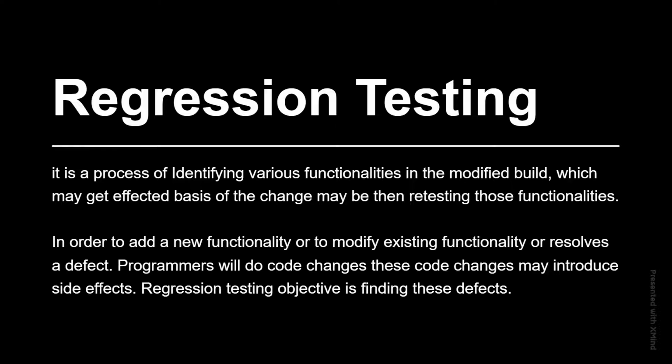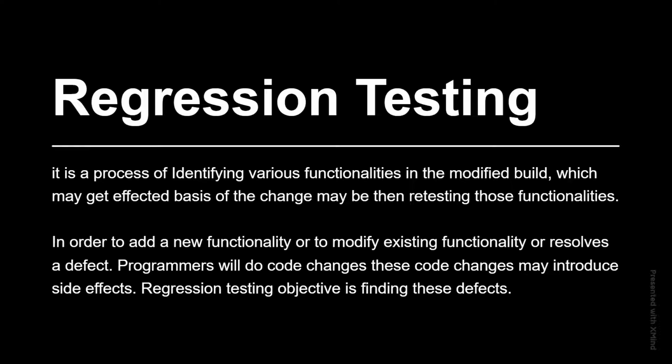During that time the developer made some code changes and deployed the latest build. So as a tester I am going to take that new build, and I am going to run my test cases to check whether, due to this new build, my existing test cases are affected or not. That is called regression testing.